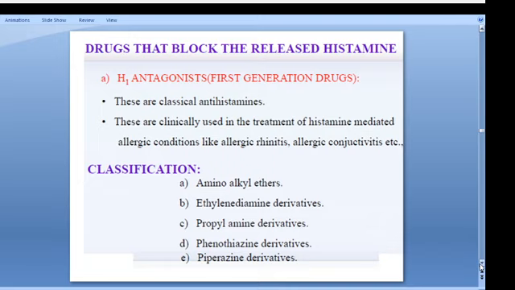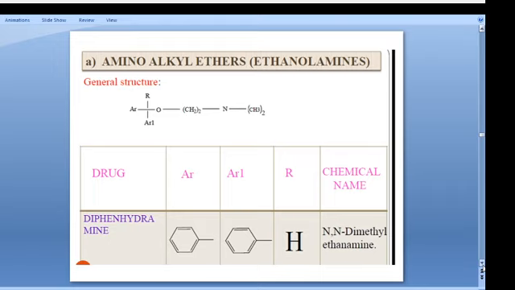So aminoalkyl ether derivatives, ethylamine derivatives, propylamine derivatives. These are the three components, where X is oxygen, nitrogen, and carbon. Okay. Then phenothiazine derivatives, you know the structure of phenothiazine. Then piperazine also, you know the basic structure. Okay, so these are the drugs considered as aminoalkyl ether derivatives.